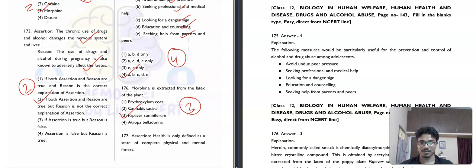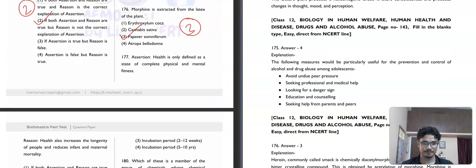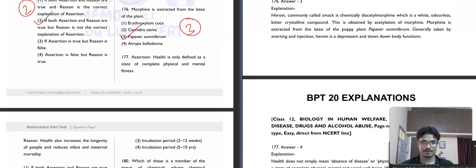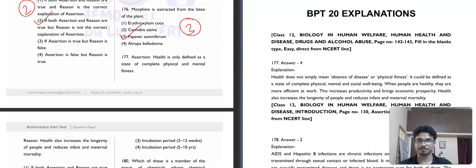Then question number 177. Assertion. It is saying that health is only defined as a state of complete physical and mental fitness. This is not correct.